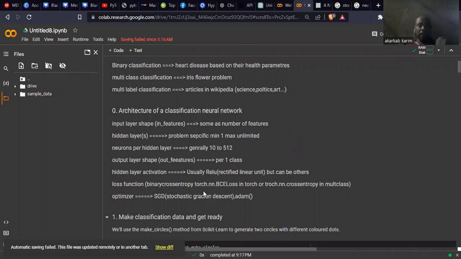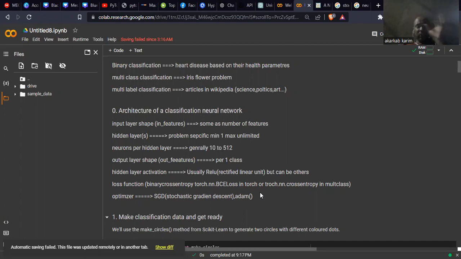Well, as I told you before, we have the input, we have hidden layers, we have the number of neurons for each hidden layer, we have the output, and we have activation functions inside of the hidden layers. And now we come to loss functions. Loss functions, as I told you before, are the measure of the errors we have. Binary cross entropy, torch.nn.BCELoss in PyTorch, and torch cross entropy for multi-class. Here we have the loss functions for binary and for multi-class classification.